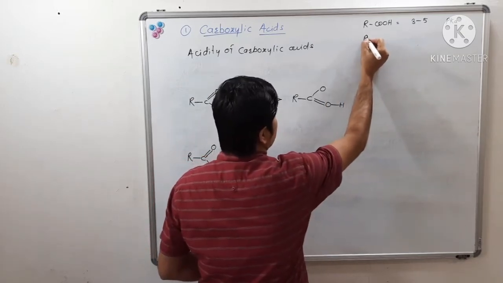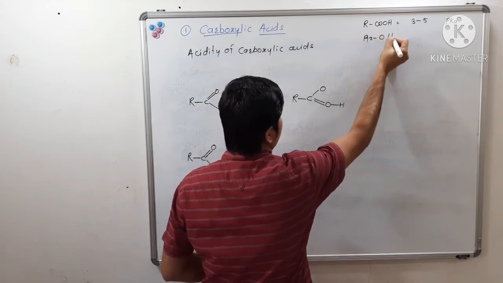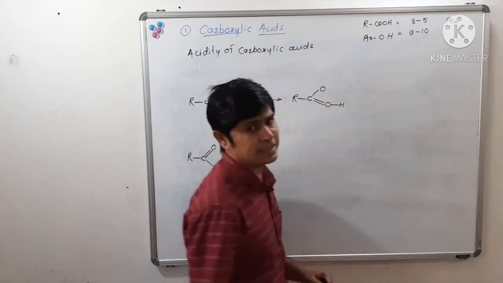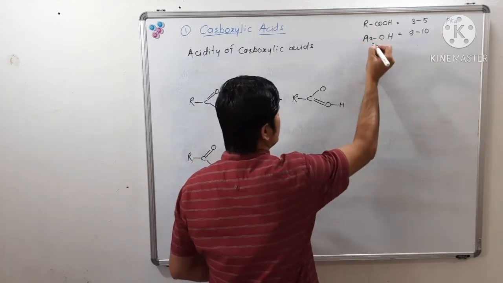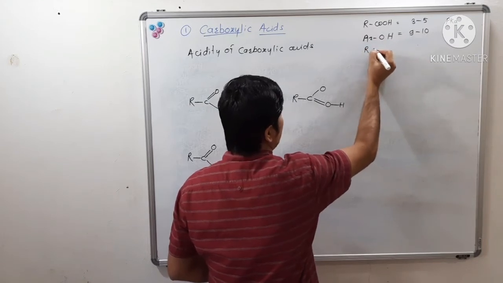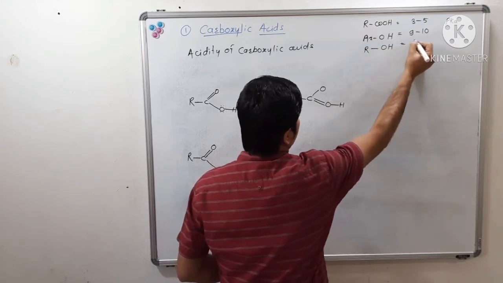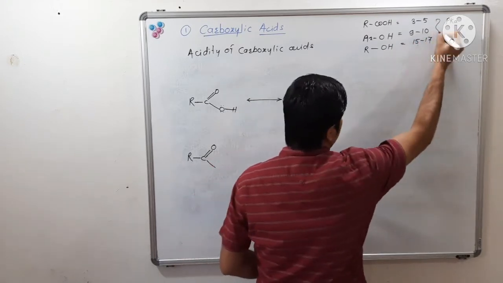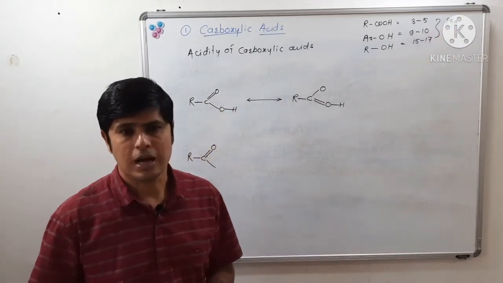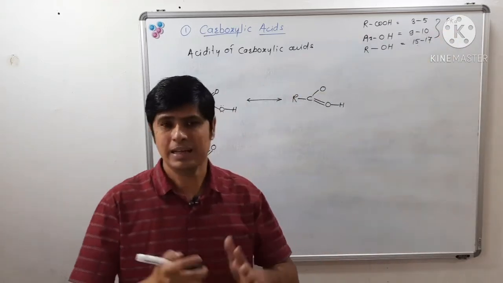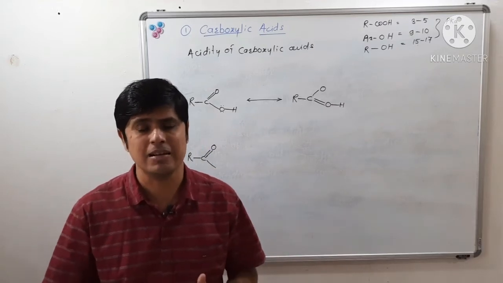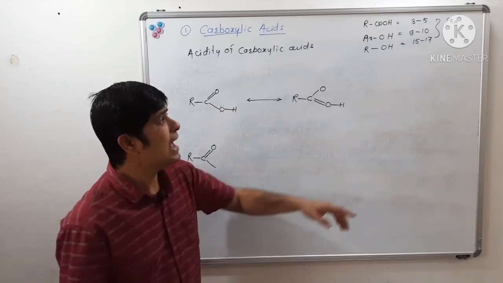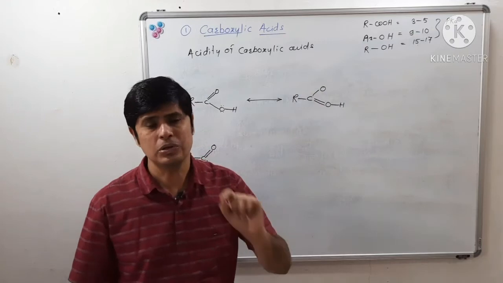Phenols have a pKa value around 9 to 10, isn't it? And alcohols, ROH, and phenols, ArOH, have a pKa value around 15 to 17. So carboxylic acids, those having lower pKa, are stronger acids. Carboxylic acids are stronger acids as compared to phenol and as compared to alcohol.